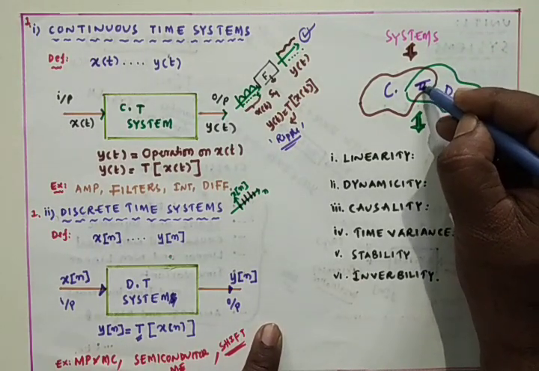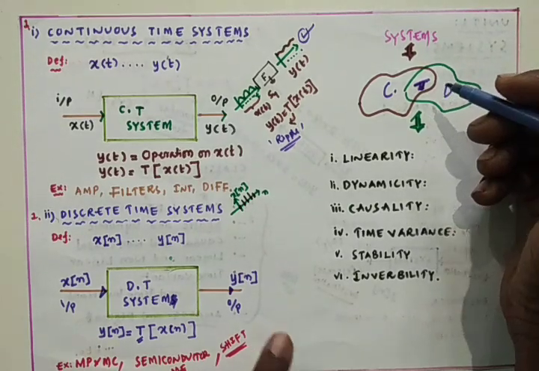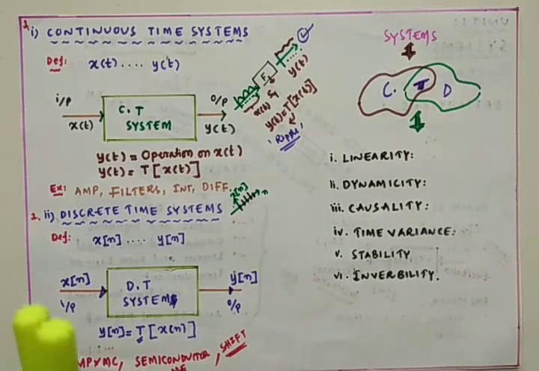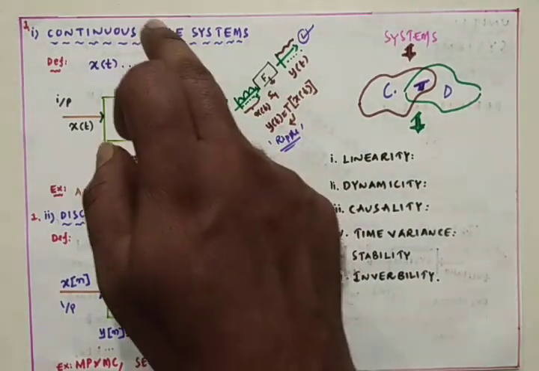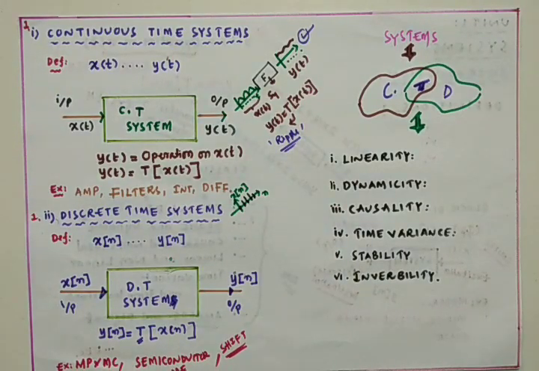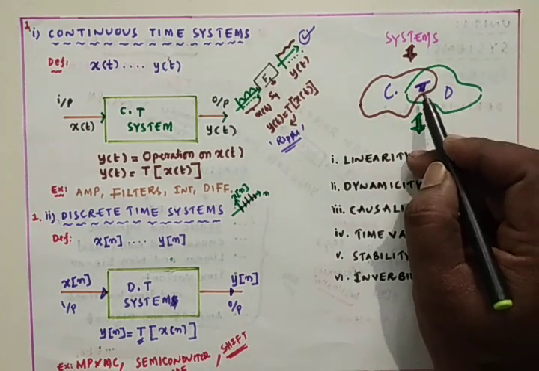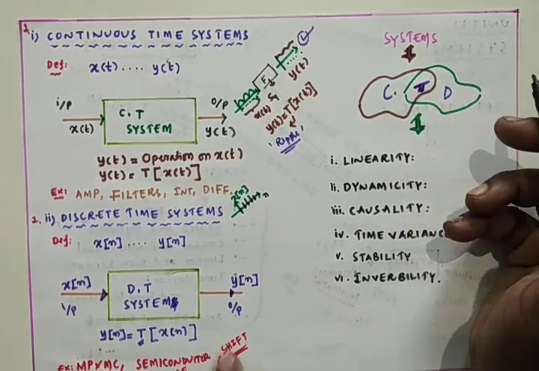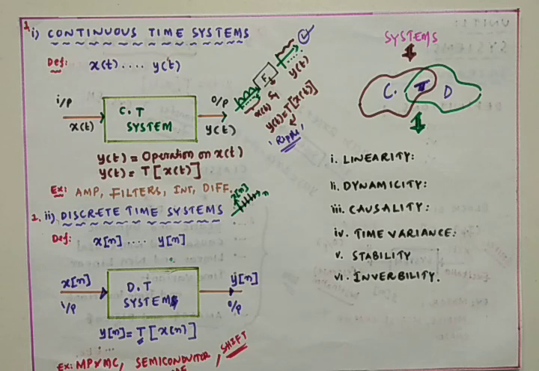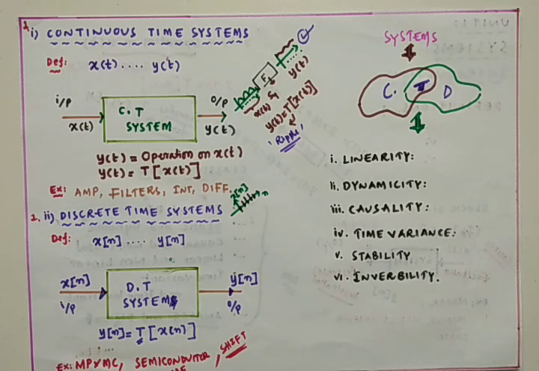We have continuous time systems and the discrete time systems we have studied. These continuous time systems and the discrete time systems are further classified based on their properties. These are the basic two types of system. What are those? Continuous time and the discrete time. And these are furthermore classified based on their properties. These are the 6 properties. Based on these 6 properties, they are classified into 6 more categories.